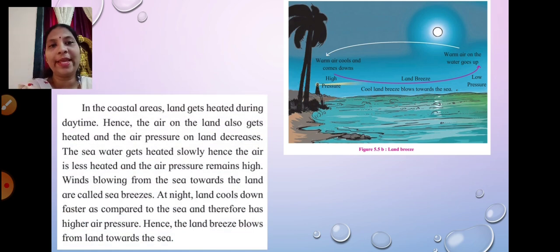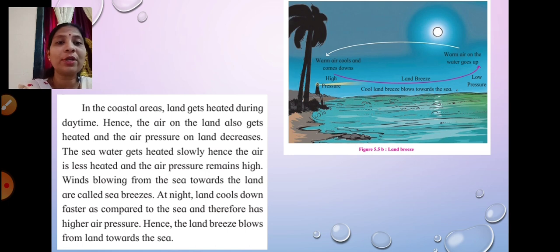Now in the coastal areas, land gets heated during the daytime. Hence the air on the land also gets heated and the air pressure on land decreases. Heated means higher the temperature, the air pressure will decrease. So on land, if the temperature is high, the air pressure will be low.